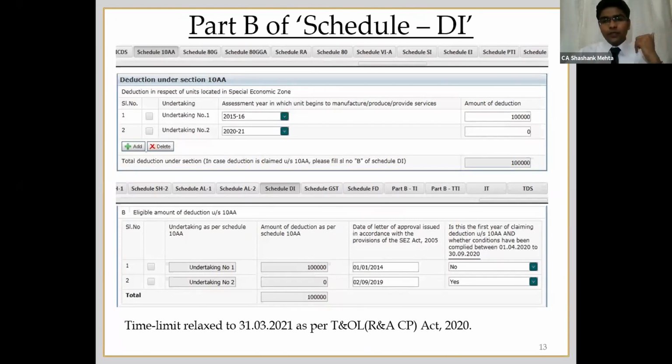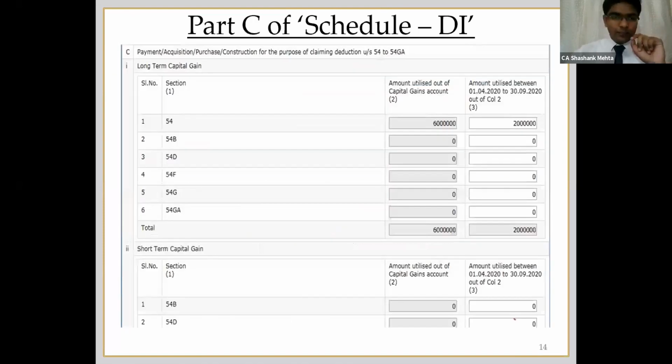However, the approval has to be before 31st of March 2020, on or before 31st of March 2020. So this was with respect to part B. And this is the last part, that is part number C, with respect to capital gains.